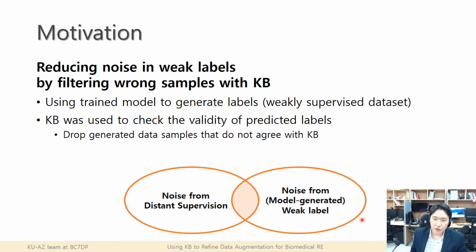But if we use a trained model to generate the labels, the first step would be a weakly supervised dataset, and then we check the validity of predicted labels with the knowledge base. Then we could possibly reduce the noise to this small portion of the data. So we drop generated data samples that do not agree with the knowledge base.